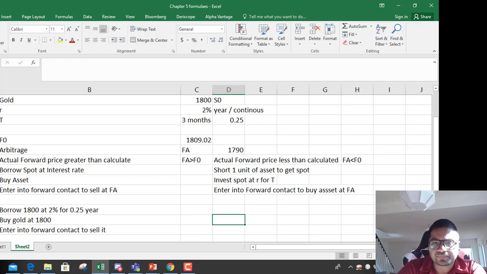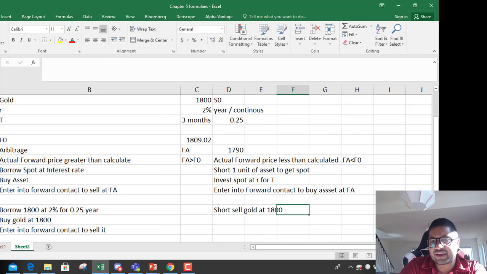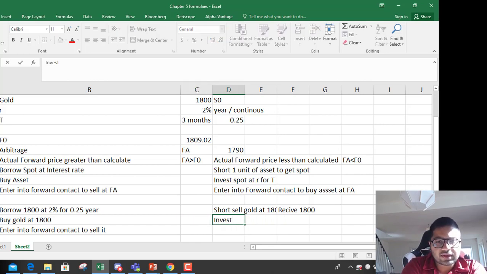So what are you going to do? You're going to short sell gold at 1800. Whenever you short sell, you receive 1800. Then you invest 1800 at a 2% risk-free rate for 3 months, so 0.25.